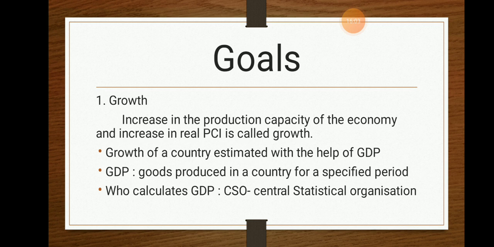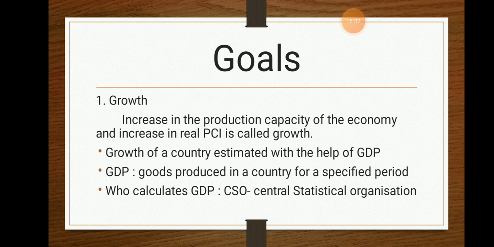When the per capita income increases, the income increases automatically. When the income increases, the average income of the area will also increase. So by this there will be growth in the current economy. How is the growth estimated? The growth is estimated with the help of GDP. Now what is this GDP? GDP is the gross domestic product, the production made within a year. That is known as gross domestic product.